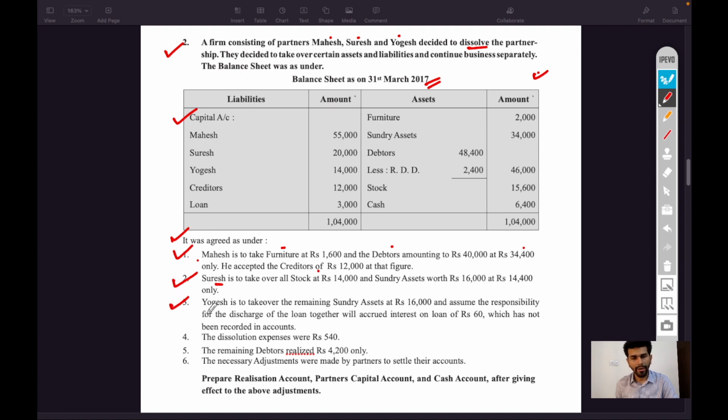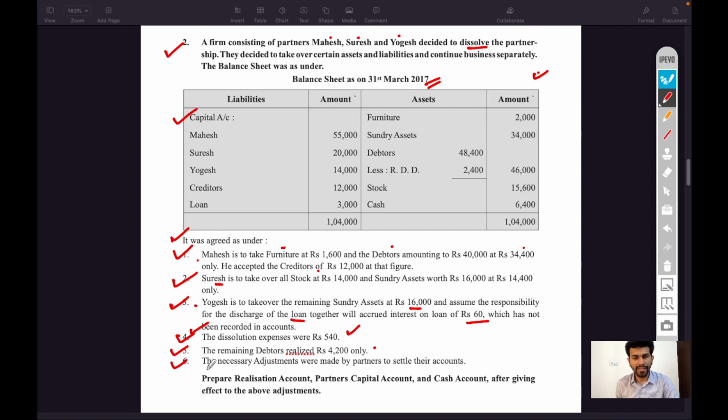Third adjustment, Yogesh is to take over the remaining sundry assets at 16,000 and assume the responsibility for the discharge of loan together with accrued interest on loan of 60 rupees, which has not been recorded in accounts. Then the dissolution expenses were 540 rupees. Remaining debtors realized 4,200 rupees only.